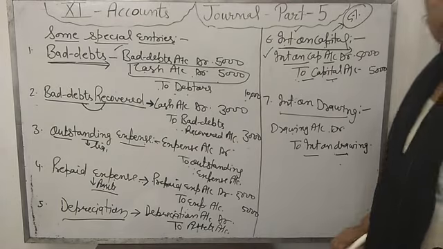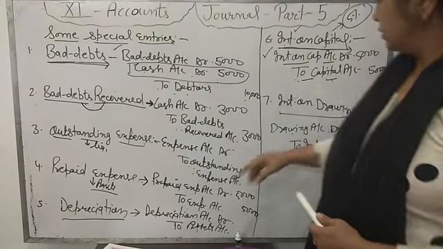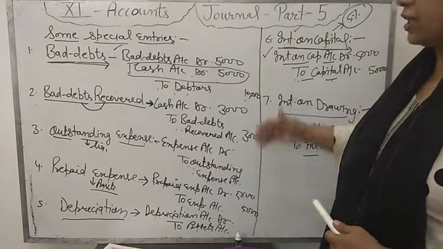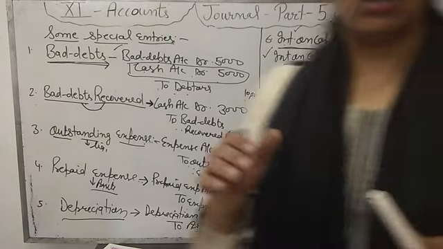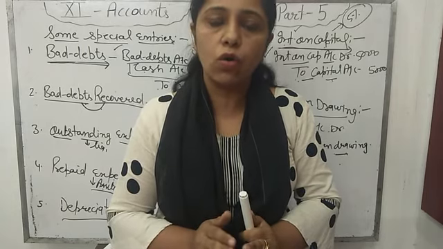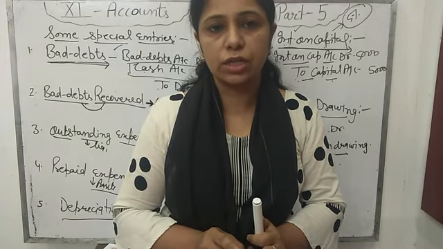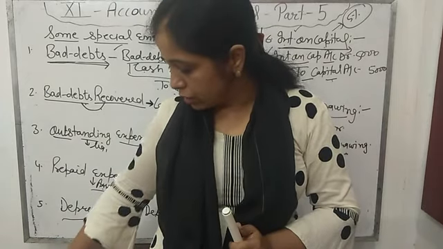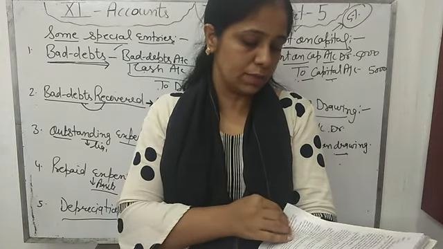Okay. Yes, students. So today we have done 7 special journal entries, and 1 is the opening entry. 8 journal entries in total we have done today. Okay, so your homework is that you have to learn all these journal entries and do the illustrations related to these journal entries from your book. Only 1-2 illustrations are related to this in your book. After that more examples are there.